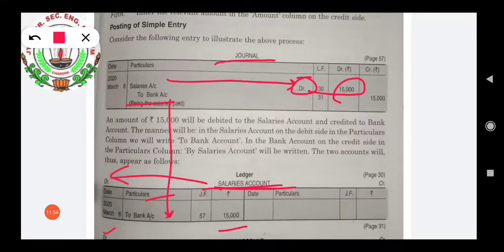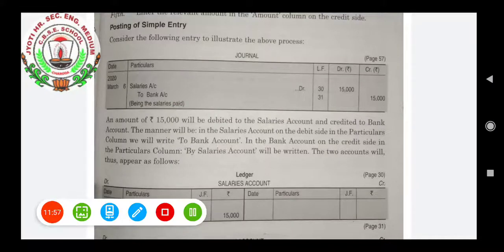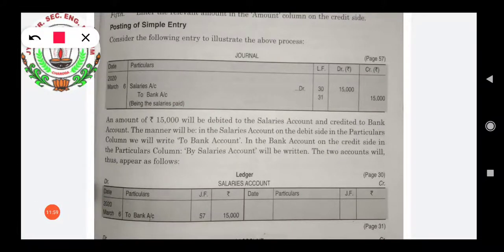Okay. Now we will see the posting of an account credited in a journal entry. First of all, we will identify the account which has to be credited. See here, the bank account has been credited. So in the bank account, on the credit side we will write by salaries.